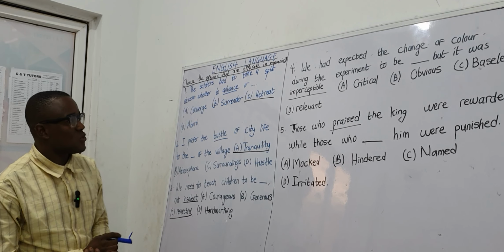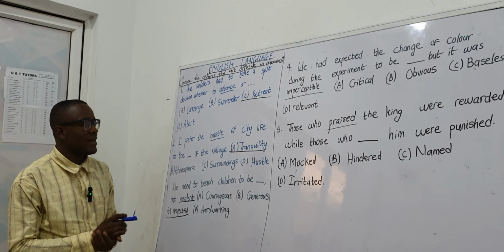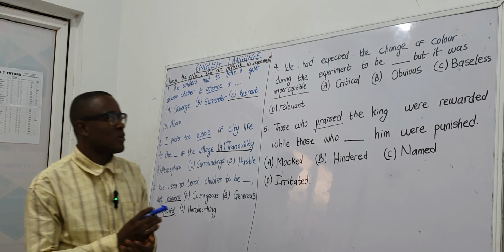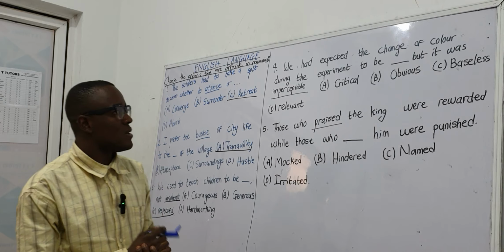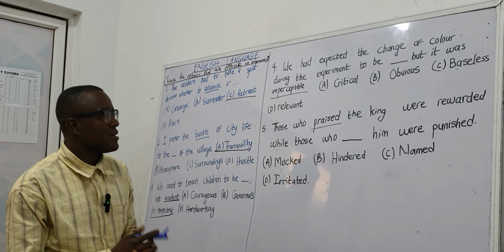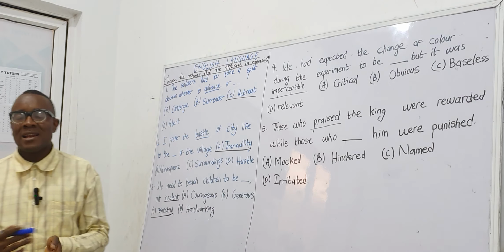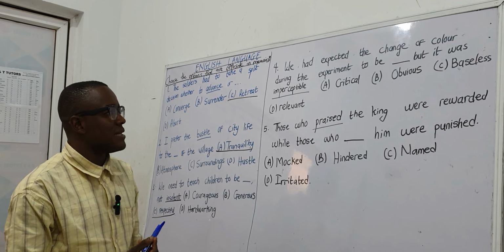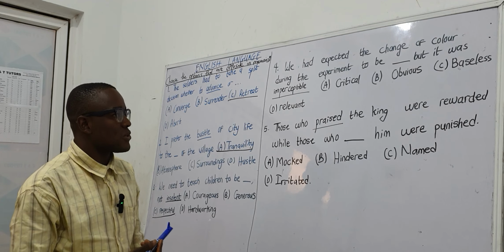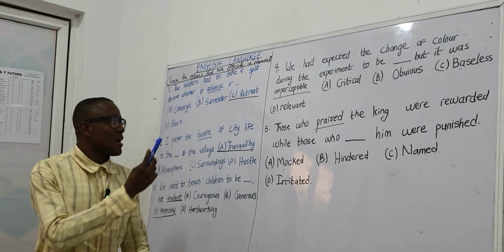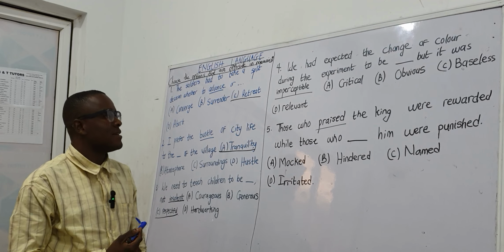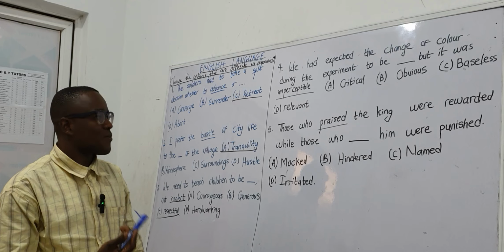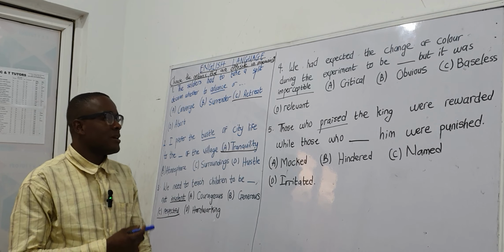So looking at the four options, we have option A, critical. That will not fly because critical has nothing to do with being the opposite of this word. And then option B, obvious. When something is obvious, it means it's very clear and discernible. And then option C, baseless. That will also not be a proper answer. And for option D, we have relevant. Relevant means necessary, vital, and so on. So that will not really be a good answer.